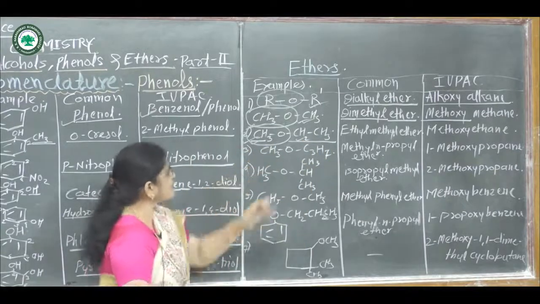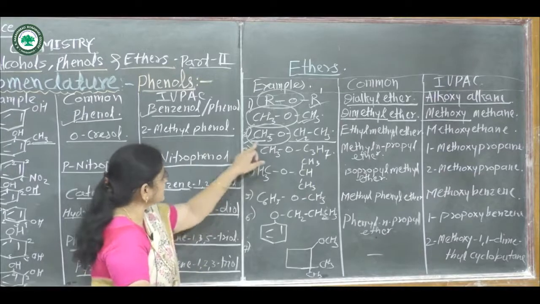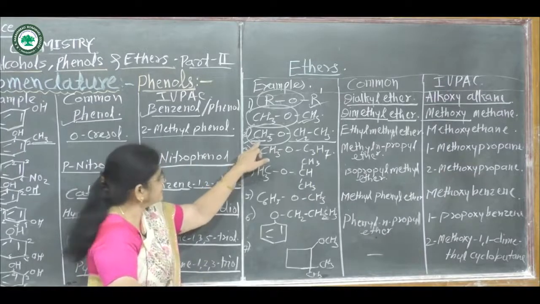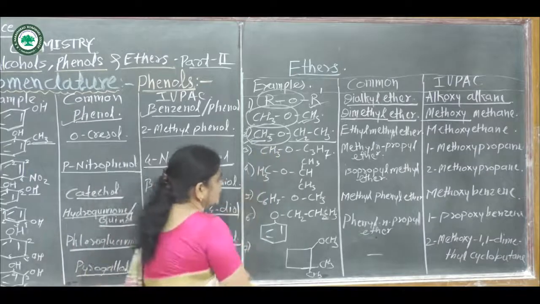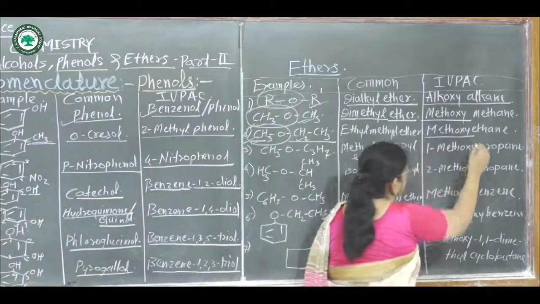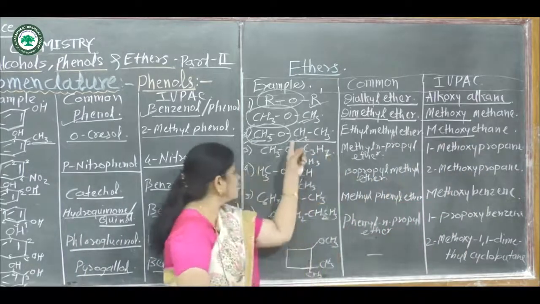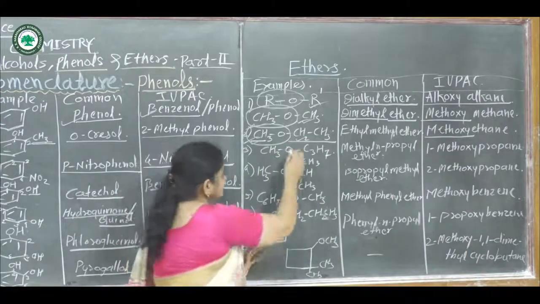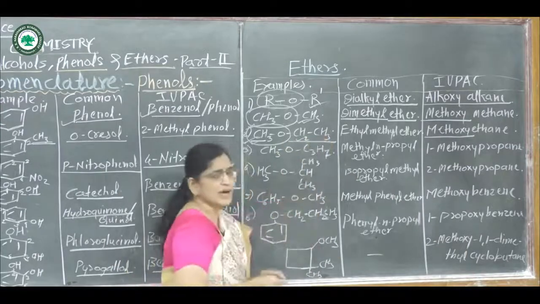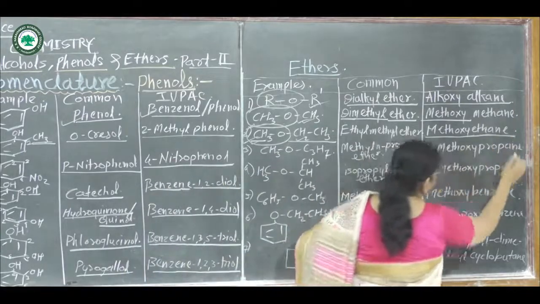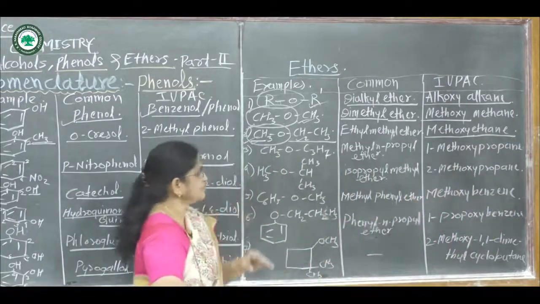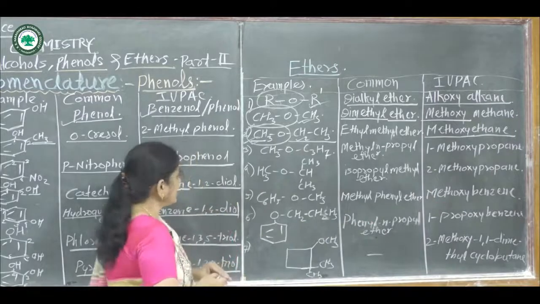The name of this alkoxy group: it contains only one carbon atom which is attached to oxygen. Again name of this alkoxy group is methoxy. But this alkane contains two carbon atoms. Hence name of this compound is methoxyethane. IUPAC name of this compound is methoxyethane.